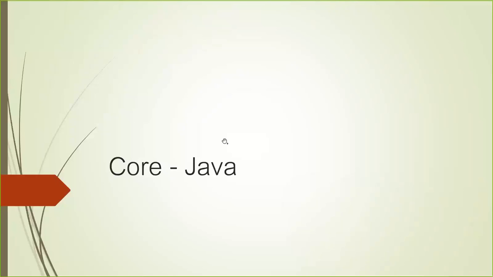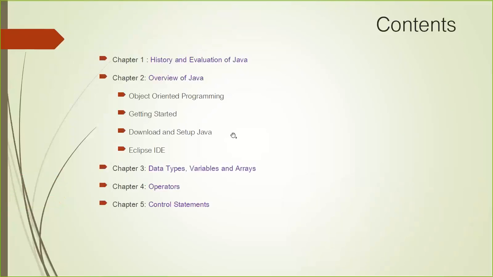So, what I'm going to cover in this, basically, right from the history and the evolution of Java, that would be the first chapter. Then we will see the overview of Java with various concepts about object-oriented programming. Then we can get started with the setup of Java, how we can set up, how we can use Eclipse IDE to run the Java programs and the command prompt as well to run the Java programs. So that would be the second chapter.